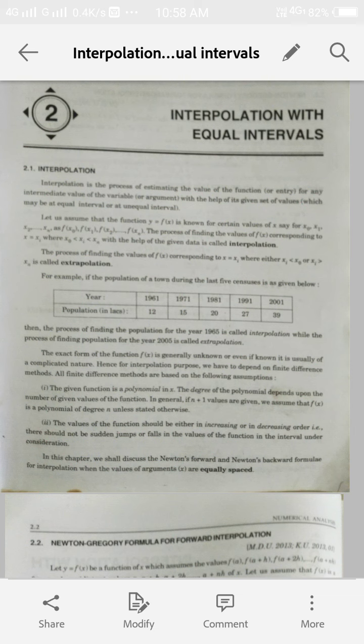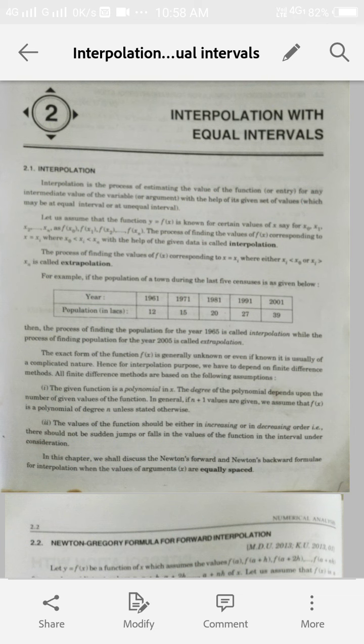What does it mean? Suppose we are given a set of tabulated values. Now, we are to find the value of a function at one point that lies in between the values of the table. Then this process is called interpolation.